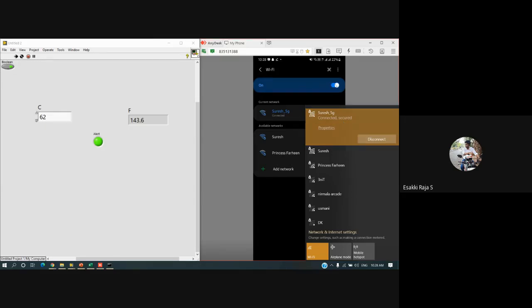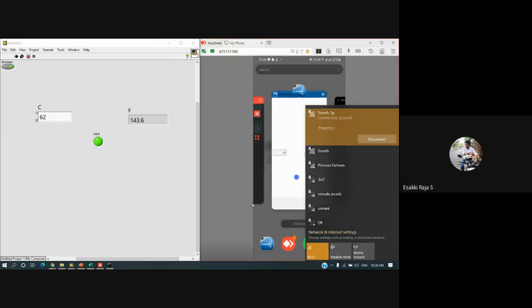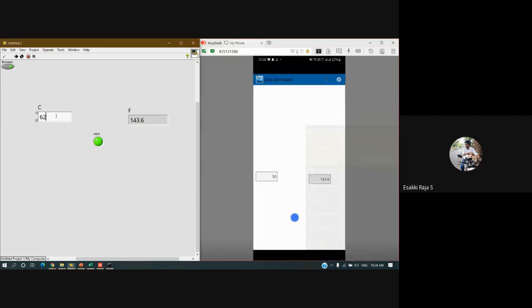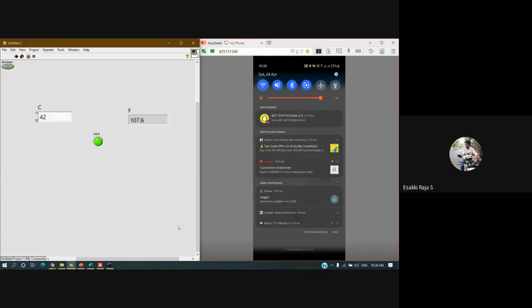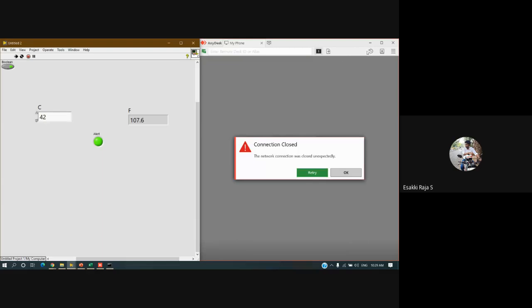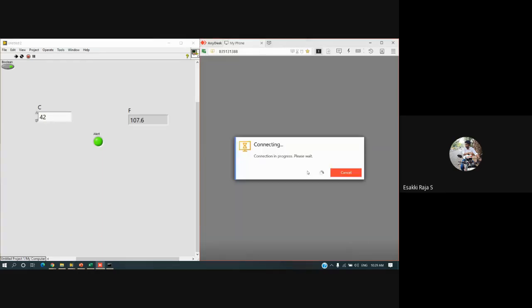Now if I turn off this Wi-Fi, till now we can see it is working perfectly. If I change anything, it is updating over here, right? So now what I'll do is just turn off my Wi-Fi. Okay, I think it's disconnected. So it is totally disconnected from the internet. Yeah, so I'll try to connect it again.